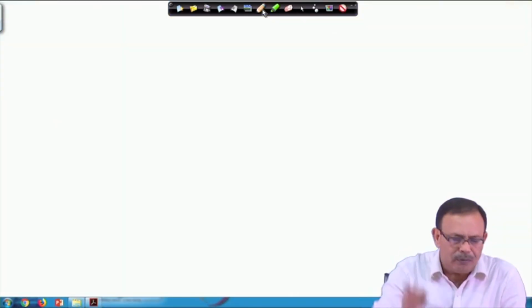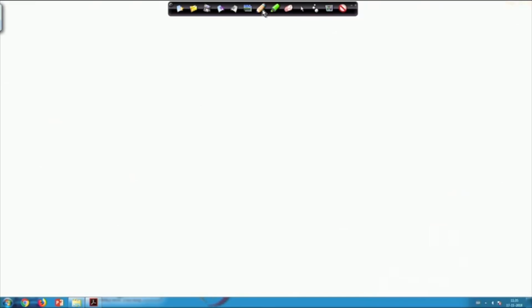So, to prove this one, your f x is 0 whenever it is lying in between minus pi to 0, and it is x for 0 to pi. So, it is a periodic function with period 2 pi and the range is given from minus pi to pi.